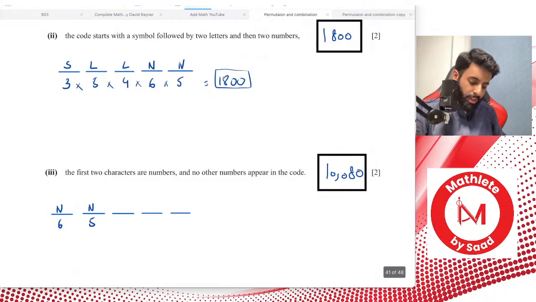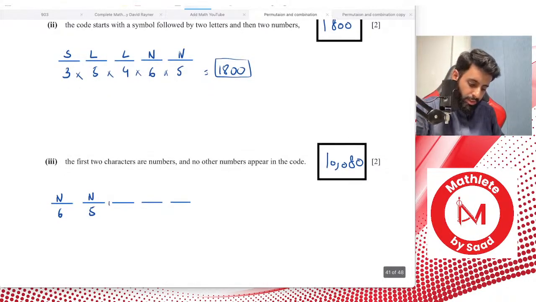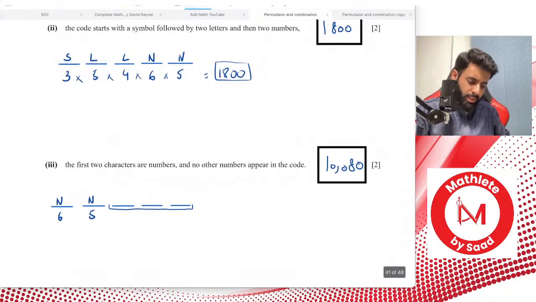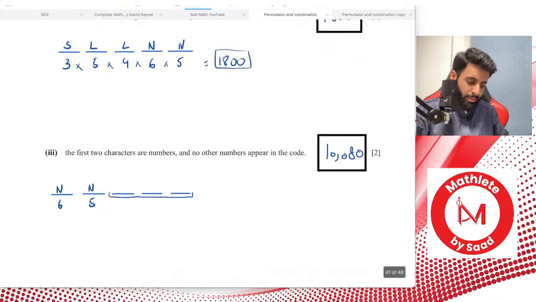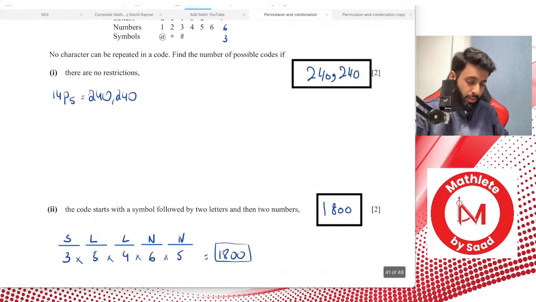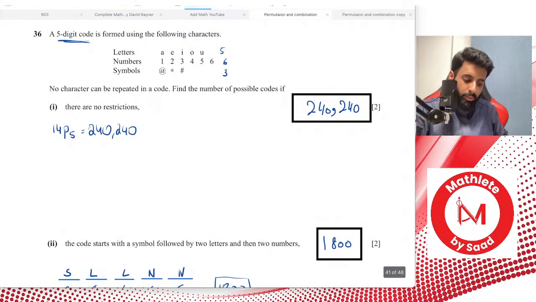Okay, now for the next 3 digits, anything goes. So for the next 3 places, anything goes. So remember, how many options did you have to choose, or what was the total number of characters to choose from? So the total number of characters to choose from were basically 5 plus 6, so that's 11. 11 plus 3 is 14.